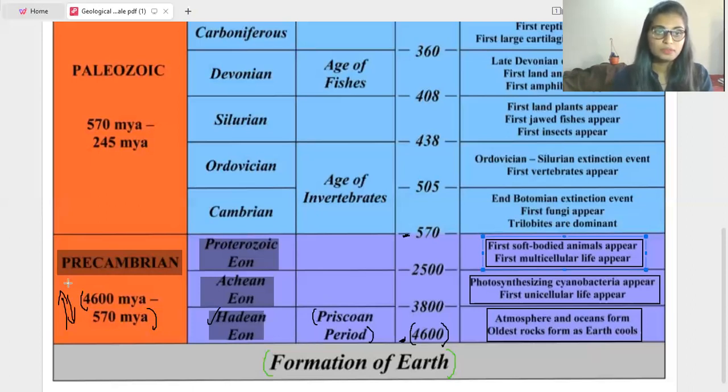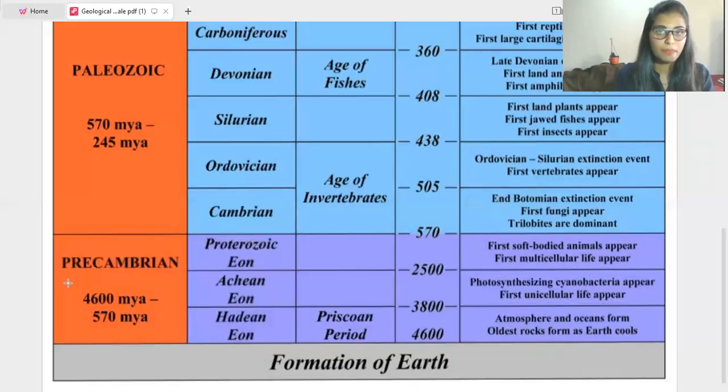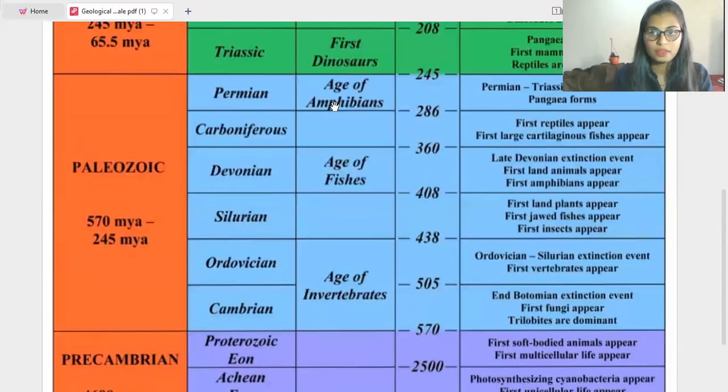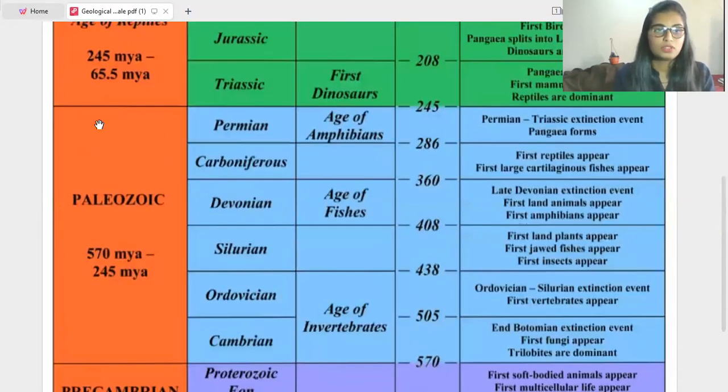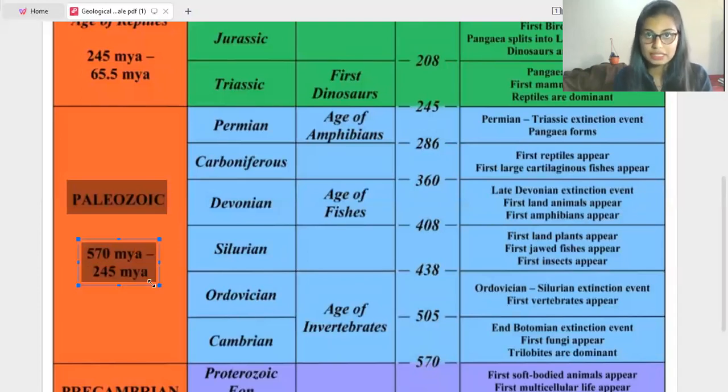Moving to the next era, the Paleozoic era. This Paleozoic era took place from 570 million years ago to 245 million years ago.